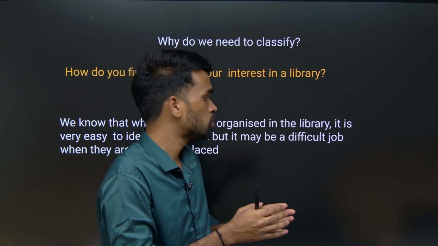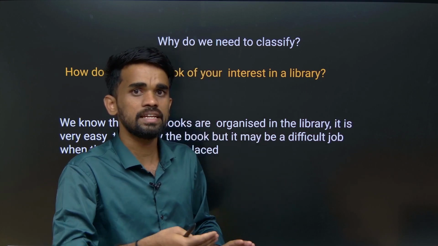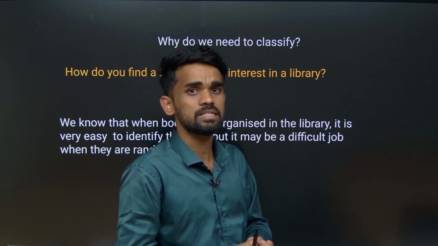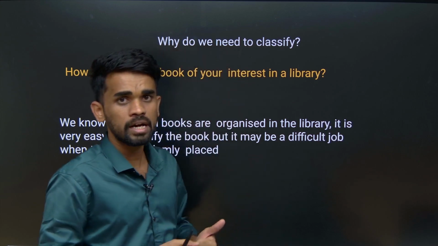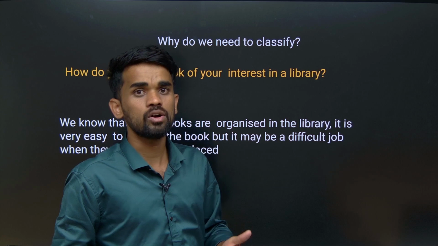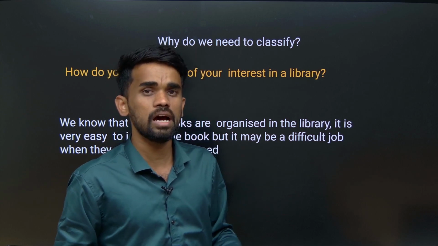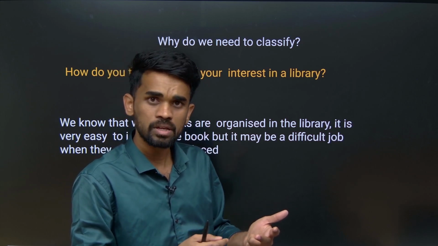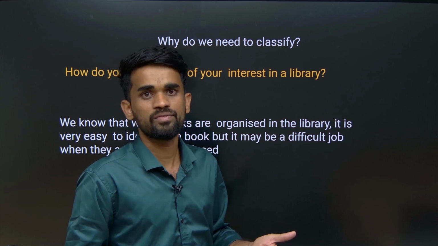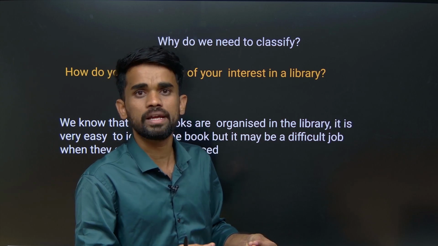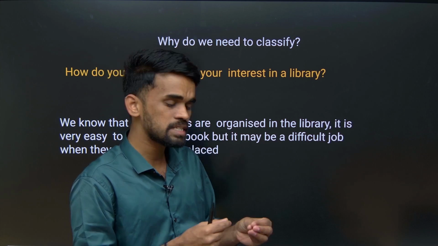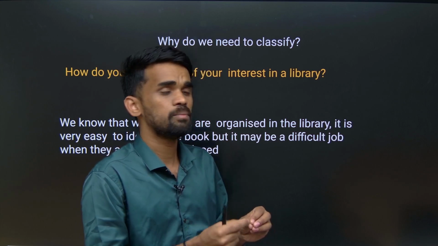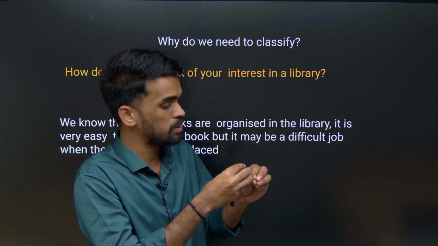In order to make it easy, different scientists came up with different developments. Who is the first person we know? It is Dobereiner's triads. Next we have Newlands' law of octaves. Then Lothar Meyer's classification. Then Mendeleev's classification. Then the modern periodic table given by Moseley. These are the early developments. We need to look into them, because basic questions may come from these topics also.